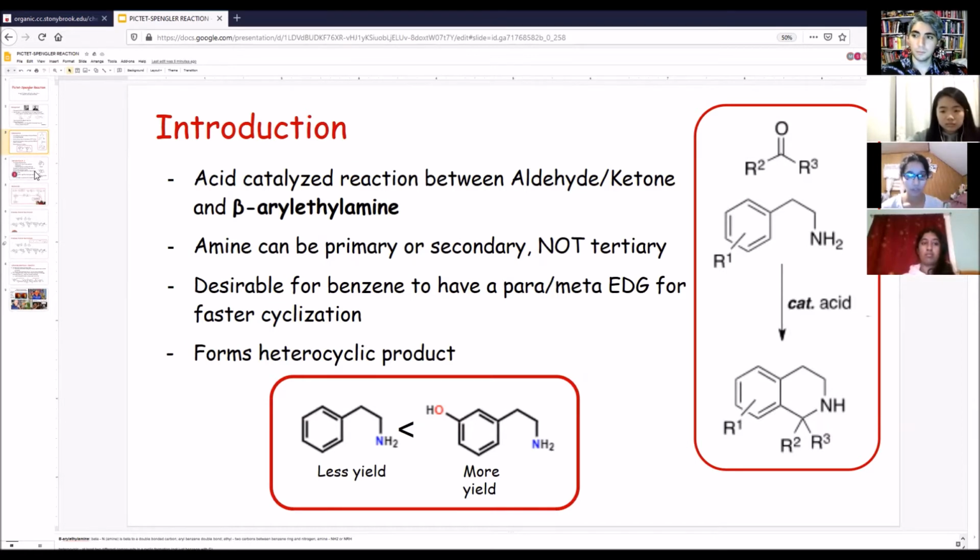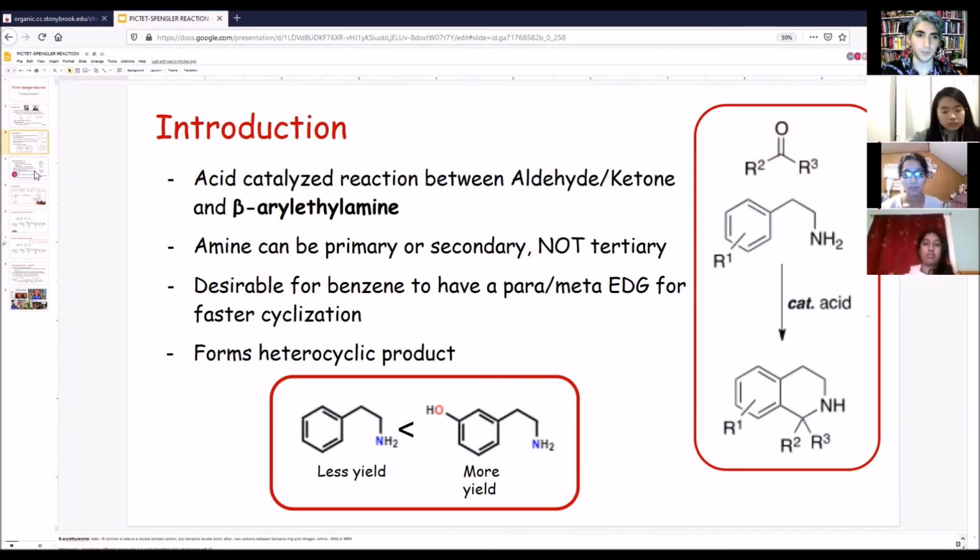You cannot have a tertiary nitrogen since there will be a deprotonation step in the mechanism, which we'll be getting to later. On the benzene, having an electron donating group on the carbon, either meta or para to the ethyl, would result in higher yields than just a plain benzene. Note that if we put the electron donating group on the ortho carbon, it wouldn't move around the double bond. Anyway, the final product that we see here is what's known as heterocyclic, which just means it has at least 2 different atoms in a cyclic formation. Here, the 2 different atoms are carbon and nitrogen. As mentioned earlier, the point of this reaction is to create a cyclic nitrogen compound.